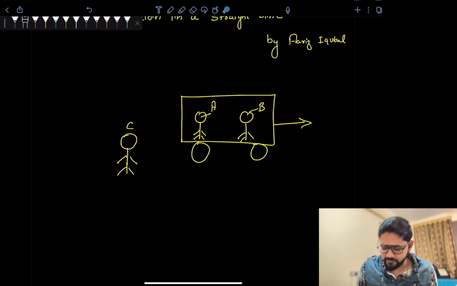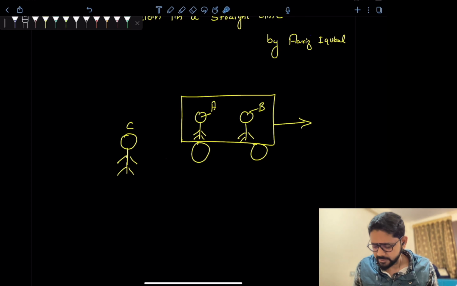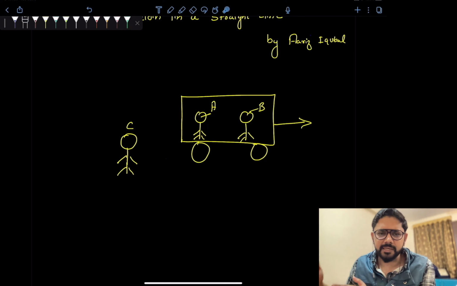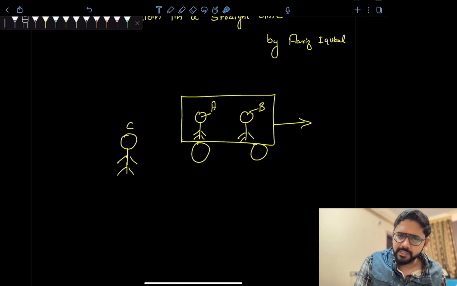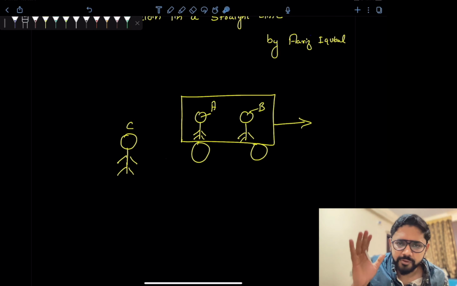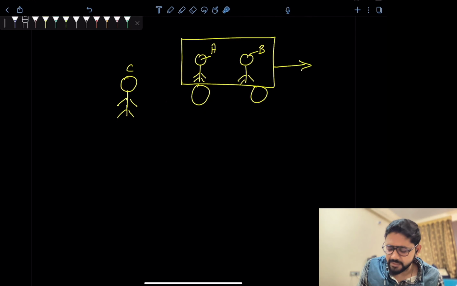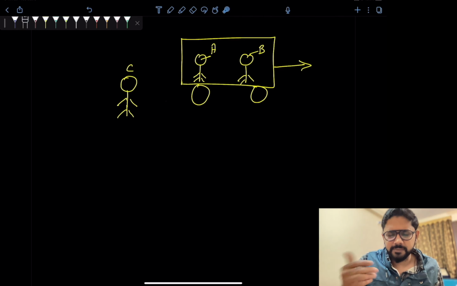But when we ask C what he says about A and B, then C will say that both A and B are in motion, because the positions of A and B are changing with respect to time. So here the observer is very important, and from this we can conclude that absolute motion or absolute rest does not exist; it depends only on the observer.